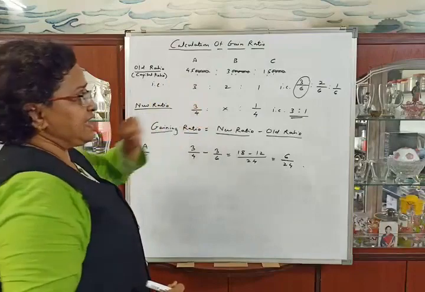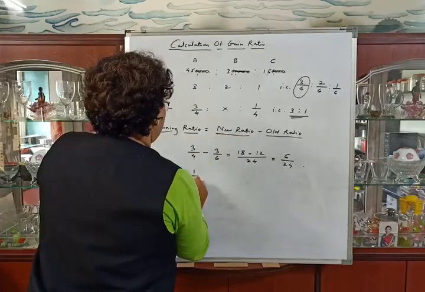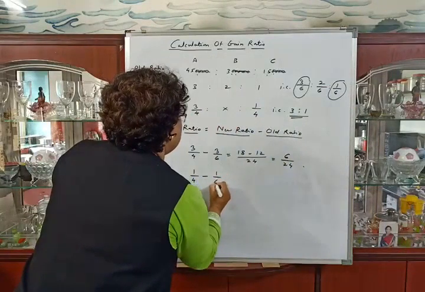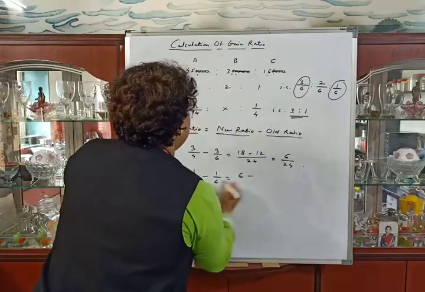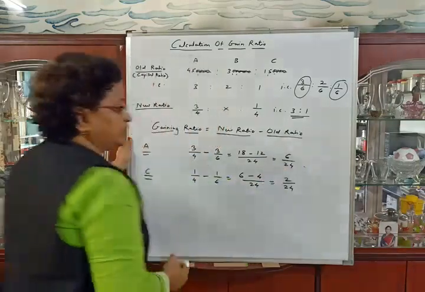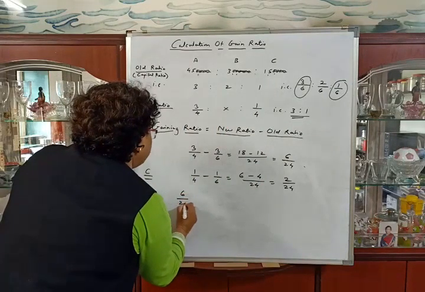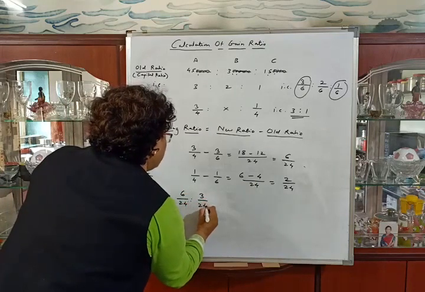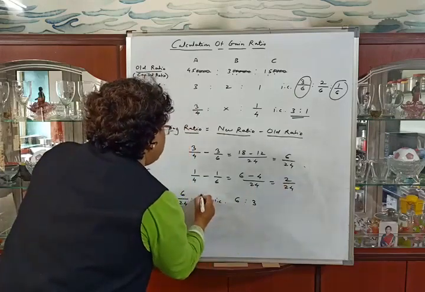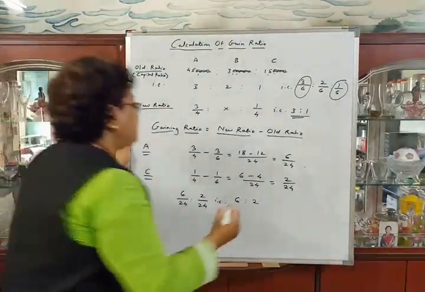Now B is the retiring partner, so we will calculate the gaining ratio of C. C's new ratio is 1 upon 4 minus his old ratio 1 upon 6, is equal to 2 upon 24. So their gaining ratio is 6 upon 24 to 2 upon 24, that is 6 is to 2.